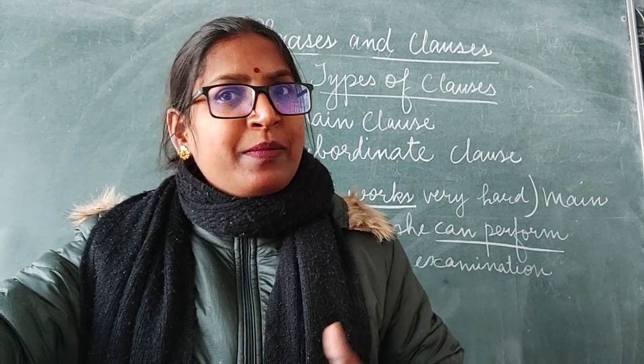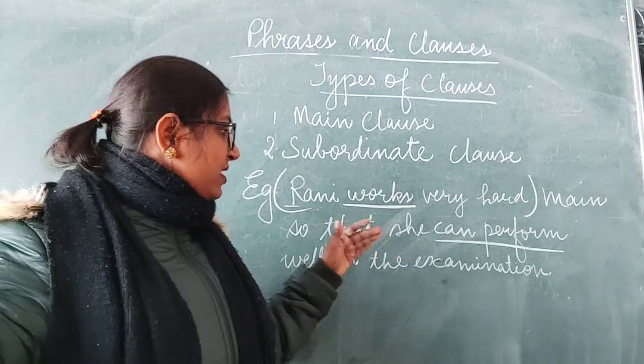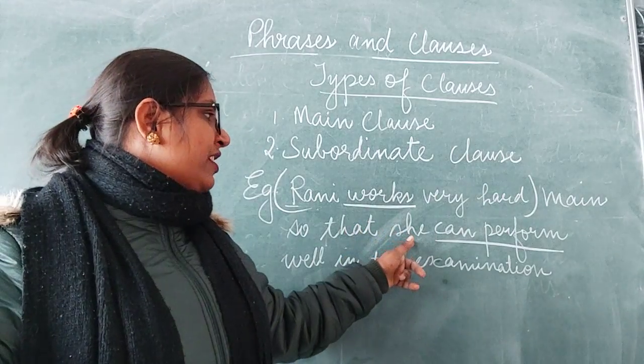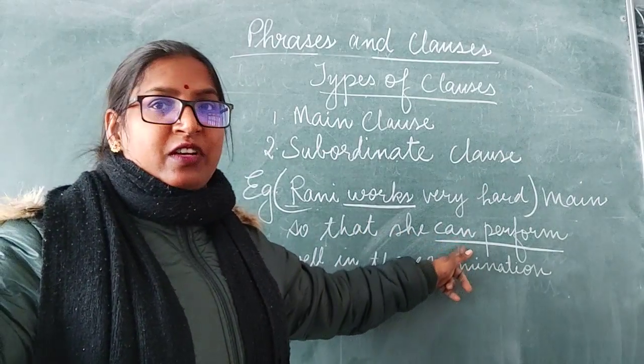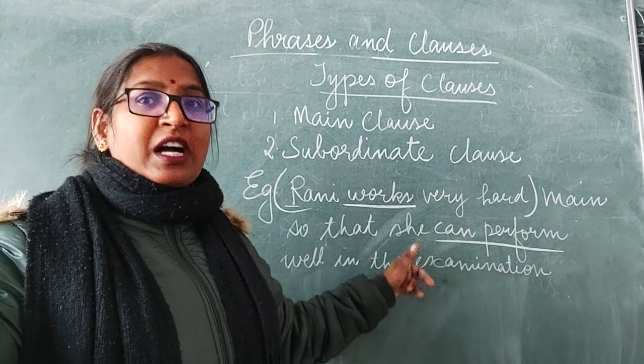It gives us some additional information. We call it a clause because it is having a subject she, a verb, and a predicate.